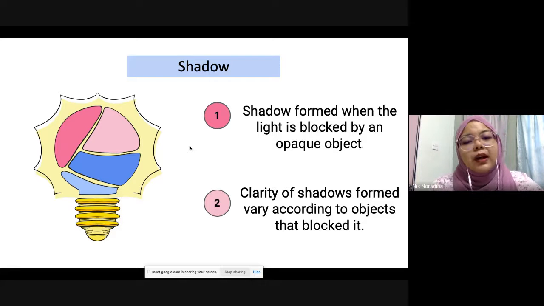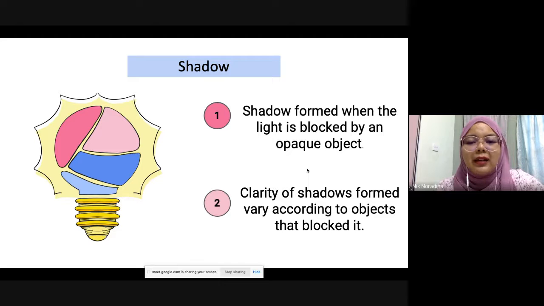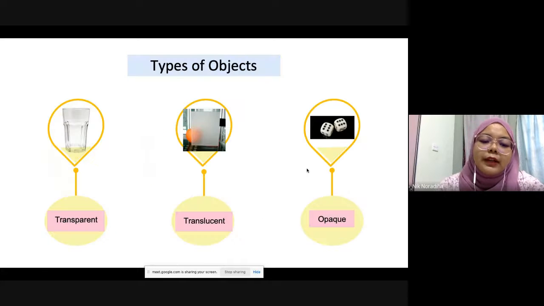So a shadow is formed when light is blocked by an object. But how can we make the shadow clear and dark? The clarity of the shadow formed depends on the object that blocks the source of light. So here we have three types of object. How does each object let light pass through it? You have to remember, transparent allows all light to pass through it. For example, this glass. When you put water inside, you can see what is inside the glass.